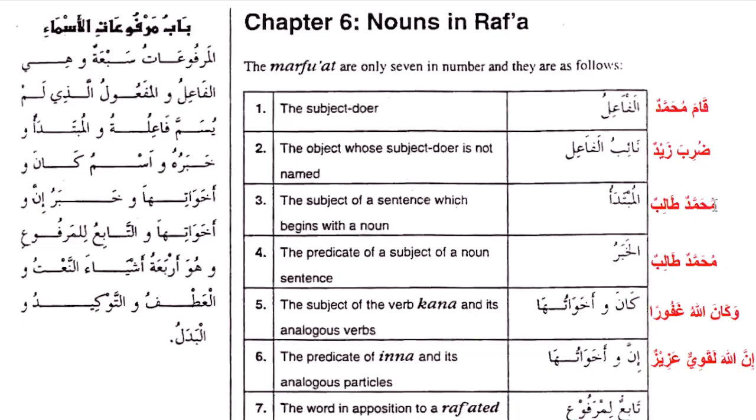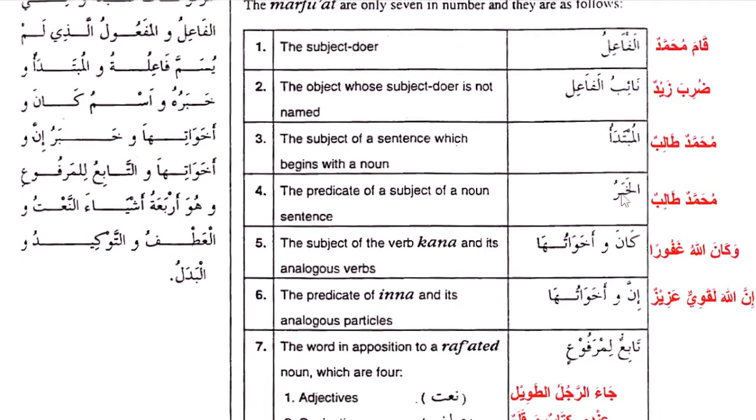Then the next one, he said mubtada. Al-mubtada, when a noun is mubtada in a sentence, la budda an yakuna marfu. It has to be marfu. Example, Muhammadun talibun. Muhammad is a talib. So what's the mubtada here? Muhammad. The mubtada is the subject in a nominal sentence. So Muhammad is the mubtada, and it is always going to be marfu. Mubtada is always marfu.